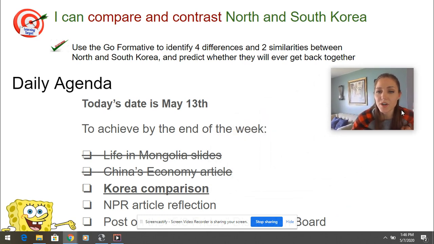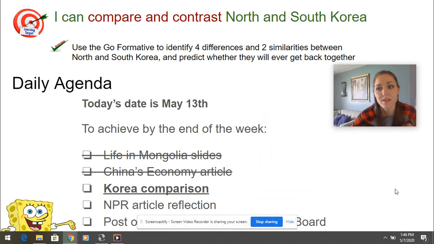All right, learning target today. I can compare and contrast North and South Korea. Your check for success: you're going to use the Go Formative to identify 4 differences and 2 similarities between North and South Korea and predict if they will ever get back together.